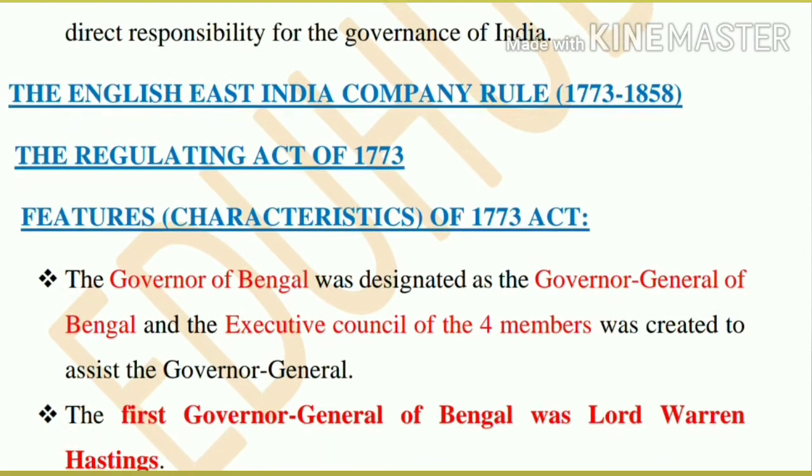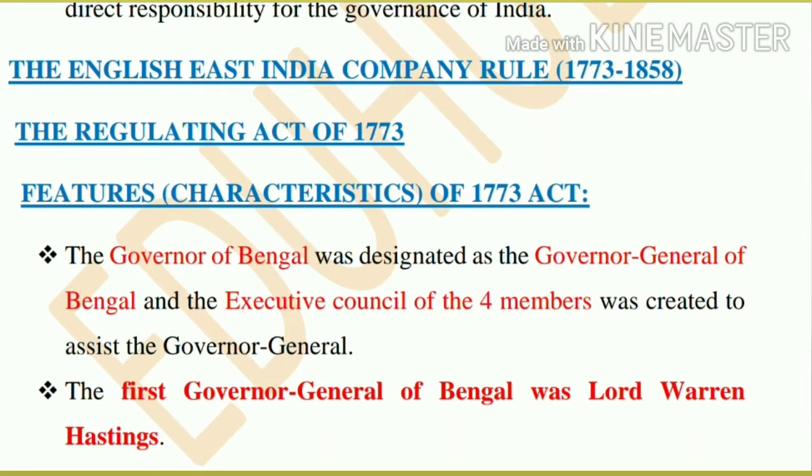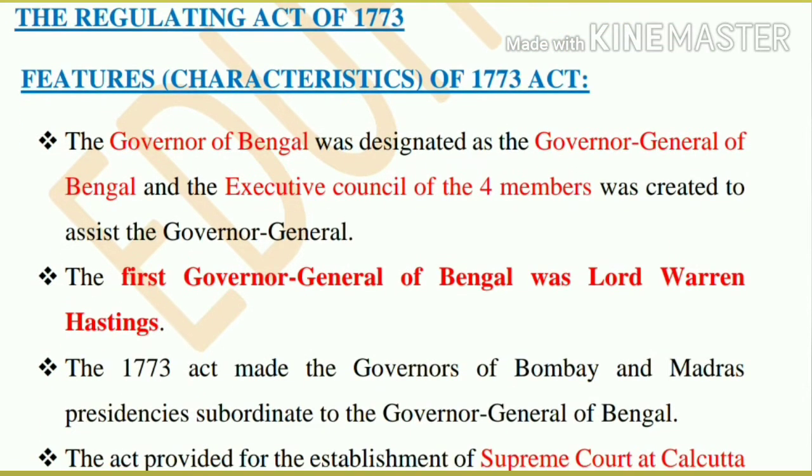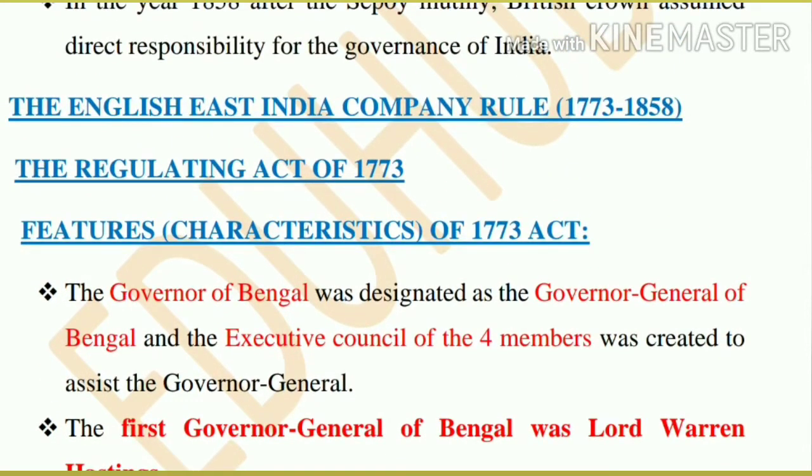After the famous revolt of 1857, the East India Company's operations were abolished and the British Crown took complete authority over the Indian administration. In between, from 1600 till independence in 1947, many acts and regulations were passed by the British government. So let's see all those acts.